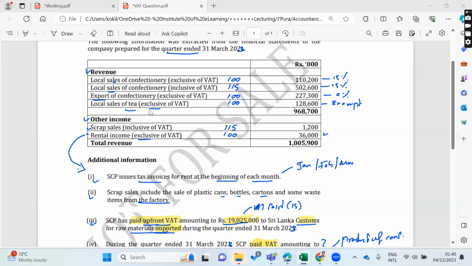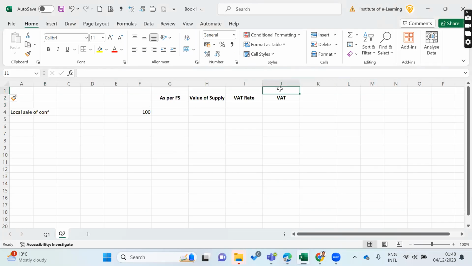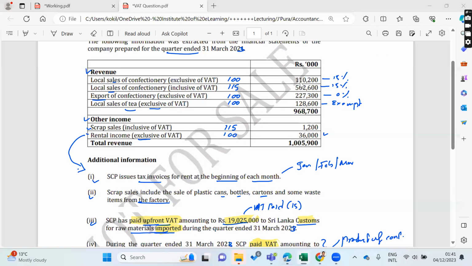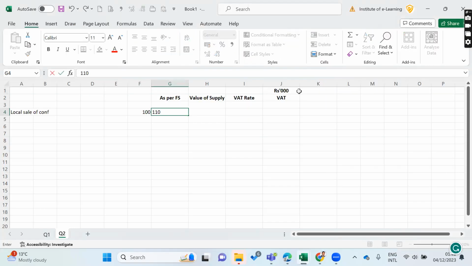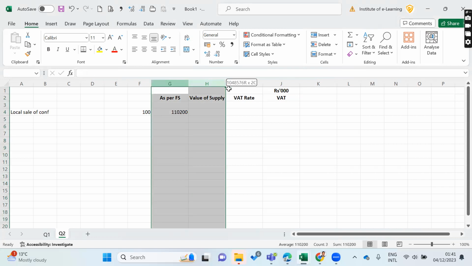Then how much? Rupees in 1,000. I will also use the same, right? Rupees in 1,000, then it's easy for you as well. All the figures in rupees in 1,000. So here, how much do we have? 110,200 as per the financial statement.